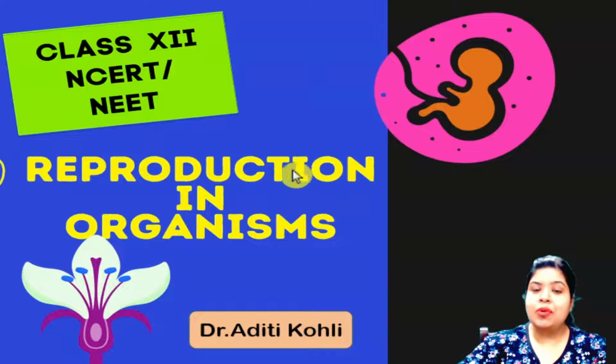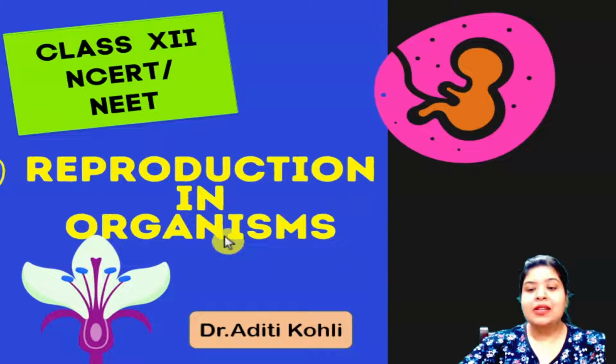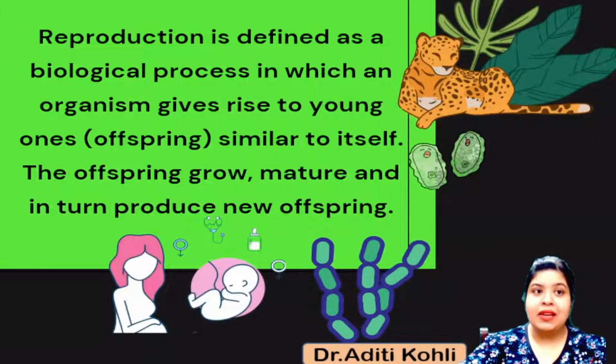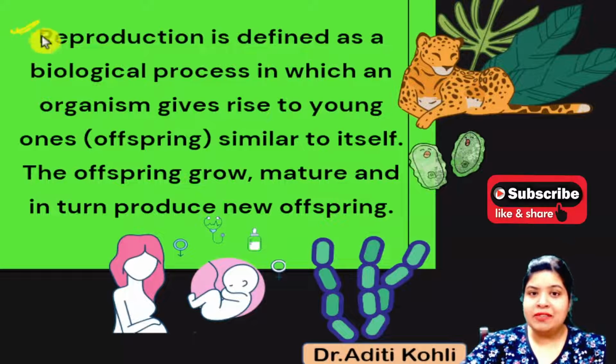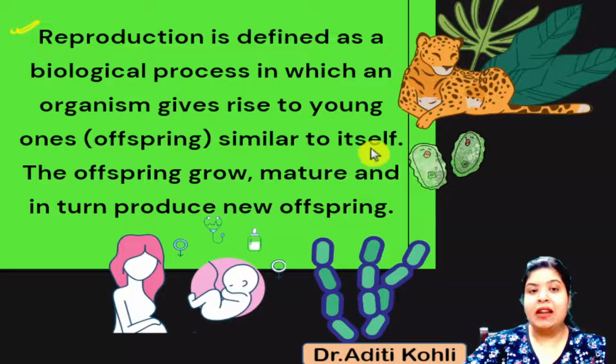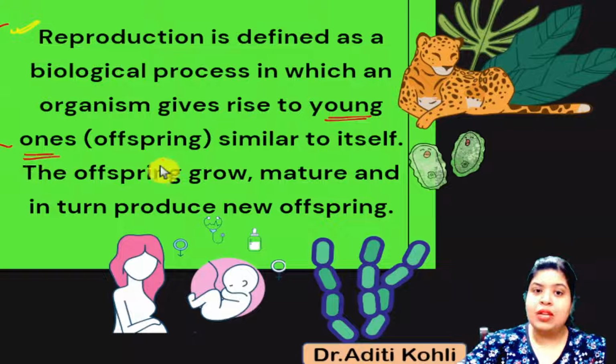The chapter is Reproduction in Organisms. So let us discuss what NCERT mentions in this chapter. Reproduction is defined as the biological process in which an organism gives rise to young ones or offsprings which are similar to itself. रिप्रोडक्शन वो प्रोसेस है जिसमें कि जो ऑर्गेनिजम्स हैं वो अपने जैसे ही यंग वंस को या फिर ऑफस्प्रिंग्स को जन्म देता है.